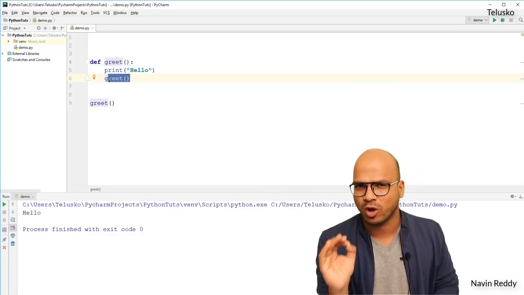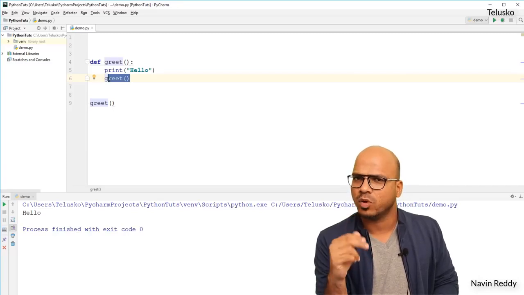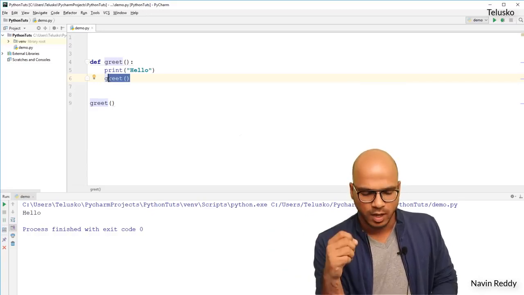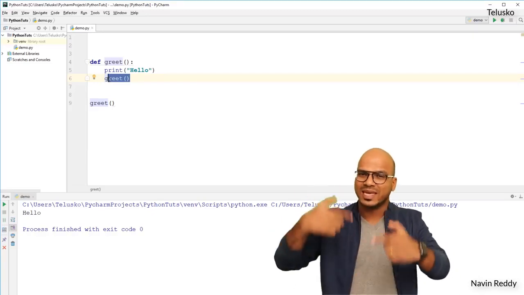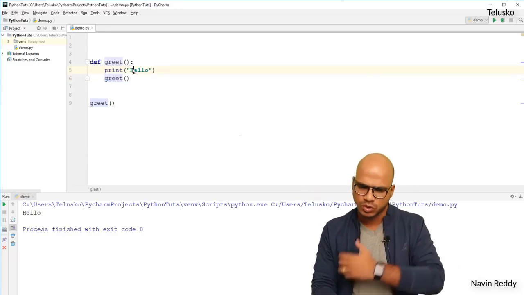So what do you think? How many times will it get called? Is it 1, 2 times? Because once we are executing it, that's for sure. But is it only 2 times, or 3 times, or 10 times, or 100 times, or infinite times? Technically it should be infinite times, right? Because a function is calling itself. So greet is calling greet, which is again calling greet, which is again calling greet. So it will just go on.